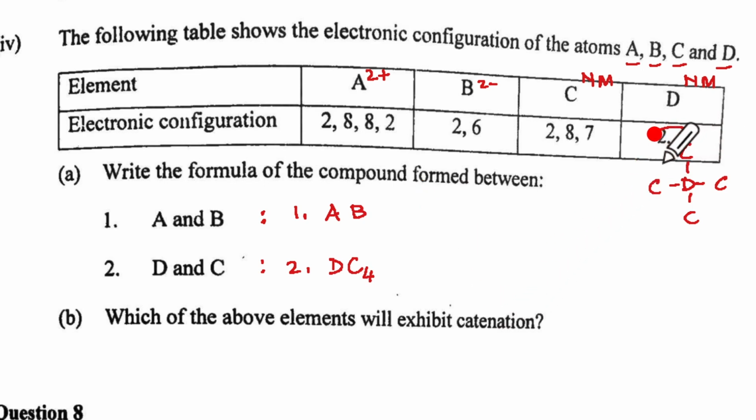Now compare this. You know 2, 4 is what? It is carbon. 2, 8, 7 is what? It is chlorine. So don't we get CCl4 as the compound between the two? So it is correct, DC4.